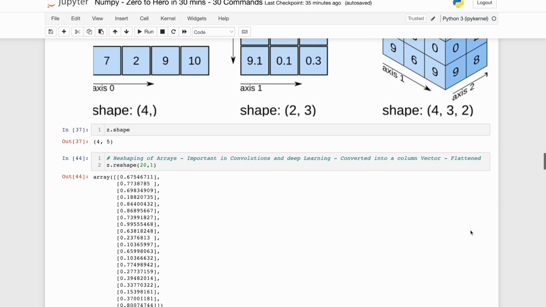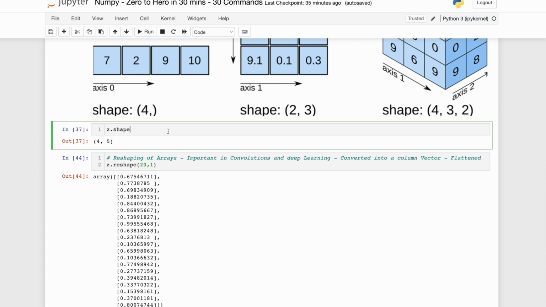Now let's see where it will be useful. If I have to get the Z shape, it is 4 by 5. One of the functions or methods available in NumPy is reshape. Sometimes you may have to reshape a particular array, a two-dimensional array, into one-dimensional and vice versa. The reason for reshaping is mostly flattening. Sometimes it is used for deep learning, convolutional neural nets and all, and there are other use cases also. So you just have to use the reshape function.